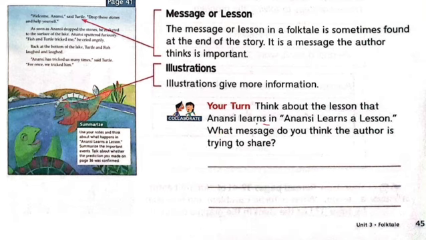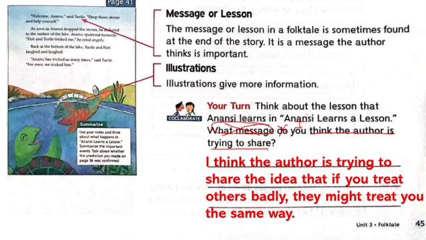First, we should cross and circle the question word. What message? We don't write do. You becomes I. So I think the author is trying to share the idea that if you treat others badly, they might treat you the same way. So this is the lesson or the message in this story. We should treat others in a good way. We should not trick our friends.